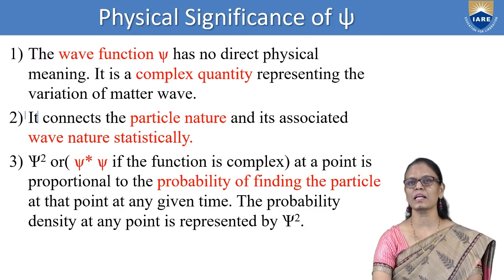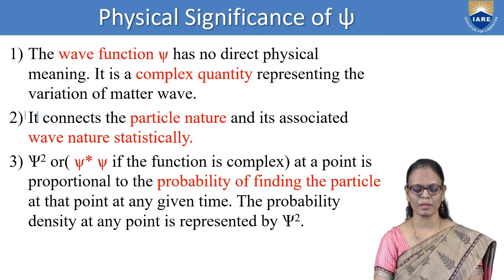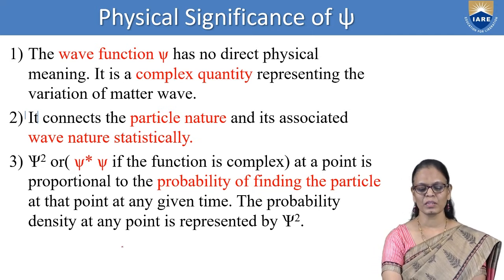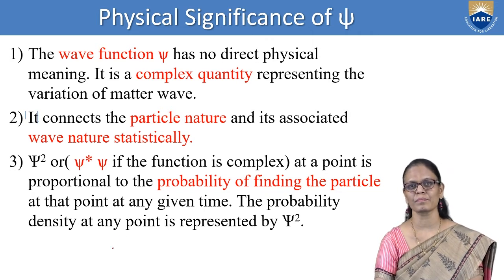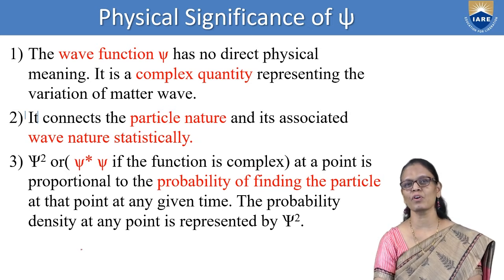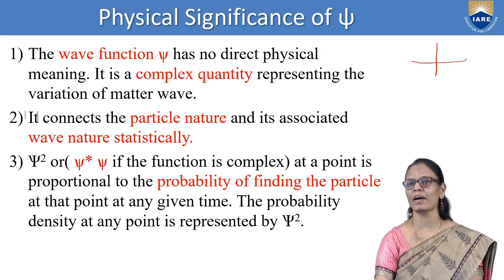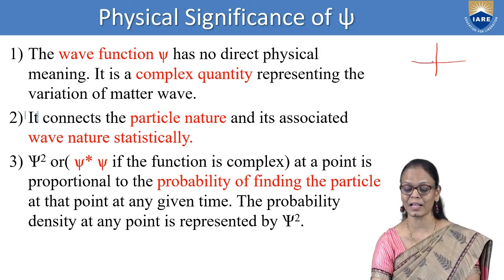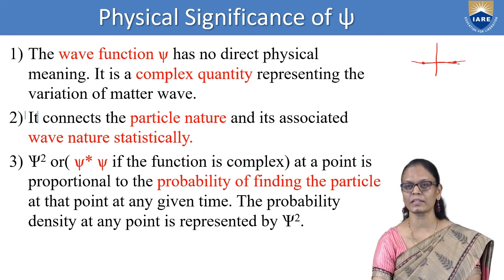Now, what is the physical significance of this psi? Let us try to understand the points one by one. The wave function psi has no direct physical meaning. It is a complex quantity representing the variation of matter wave. We have already seen in our lectures that in classical mechanics you can represent a particle as something moving like this.